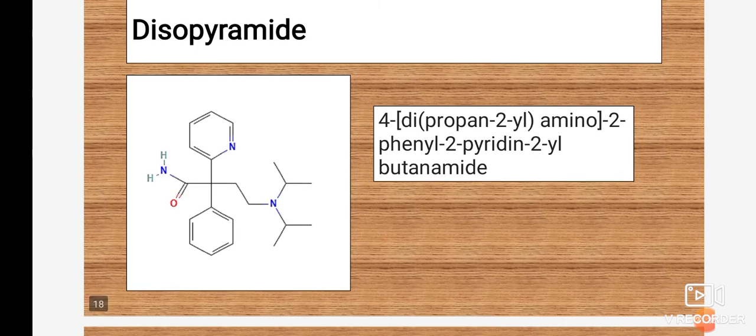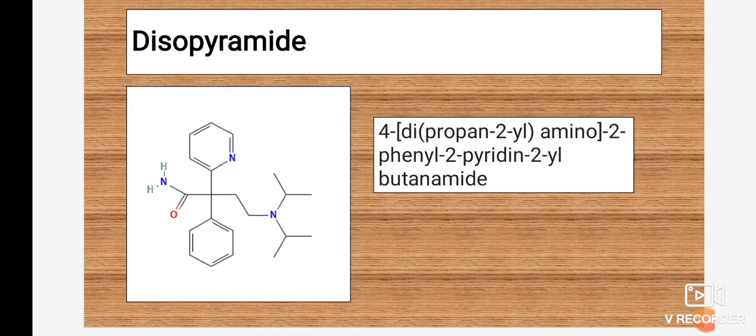So in this structure butanamide is present, a 4-member chain with the functional group C double bond O NH2, so it is a butanamide. Based on the generic name of that drug, it is disopyramide. It contains pyridine, it contains amide, it contains a diisopropyl amino group. So based on that you can easily write the structure of this disopyramide.